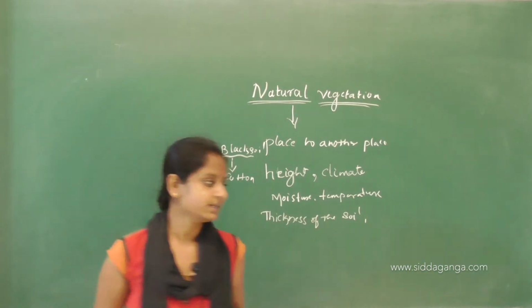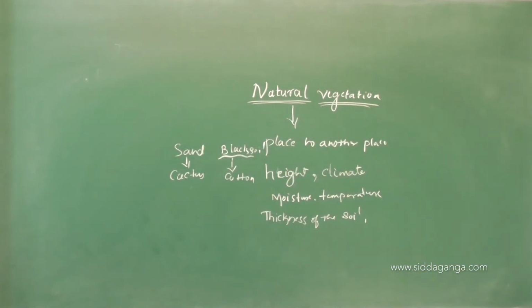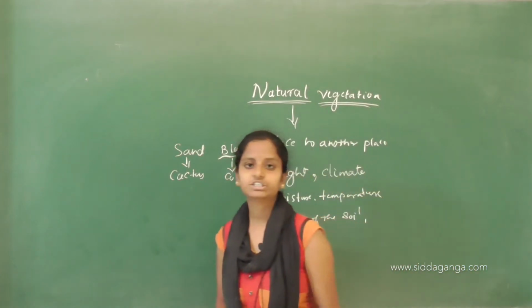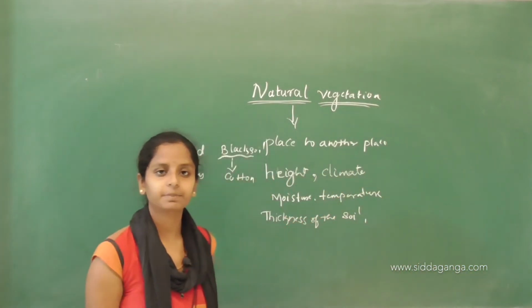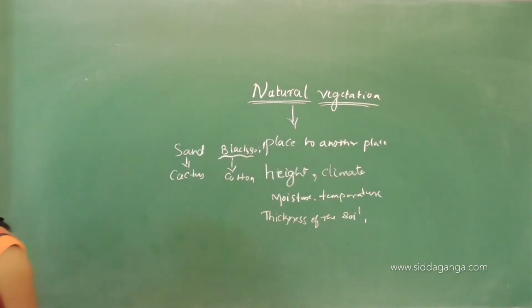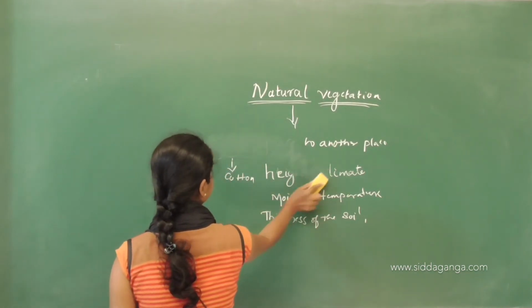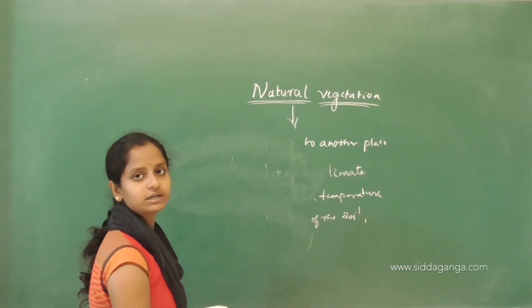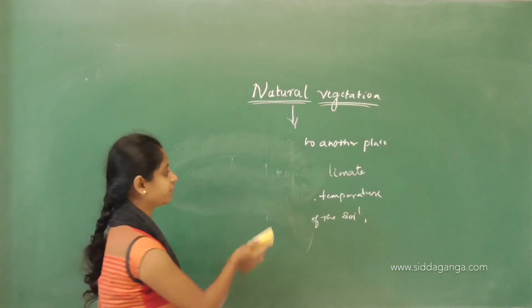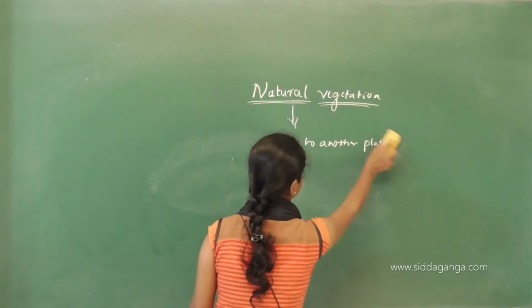Now we will see a different topic. There are also different kinds of natural vegetation. Natural vegetation is broadly classified into three different kinds.